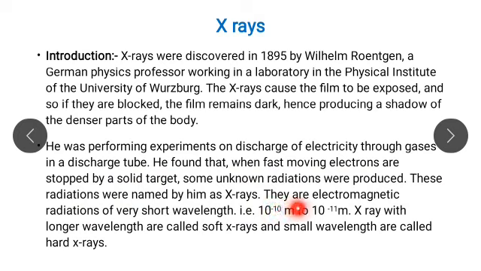And these X-rays are electromagnetic radiations of very short wavelength, and the value of wavelength is from 10 raised to minus 10 meter to 10 raised to minus 11 meter. And the X-rays with the longer wavelength are called as soft X-rays, and with the smaller wavelength are called as hard X-rays. These are the two types of X-rays.